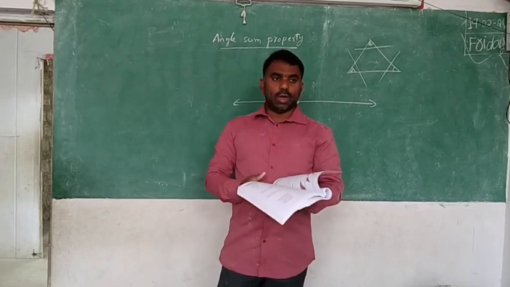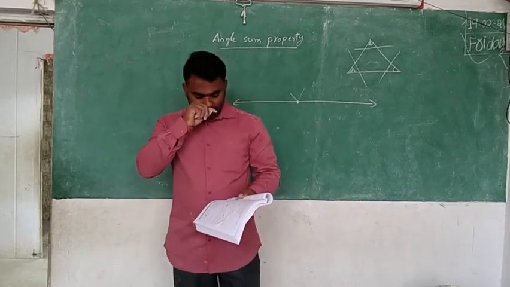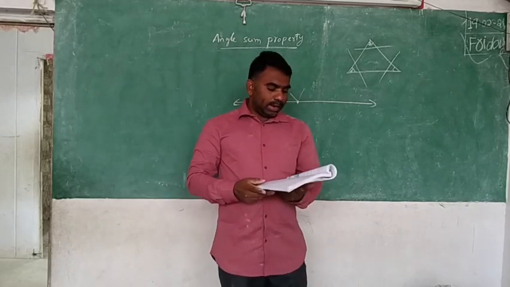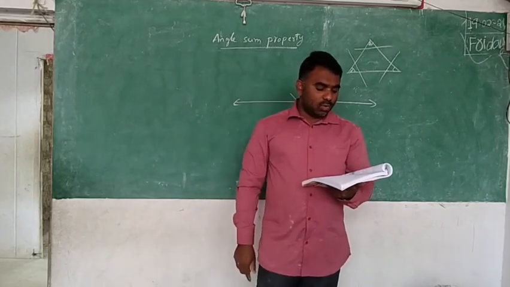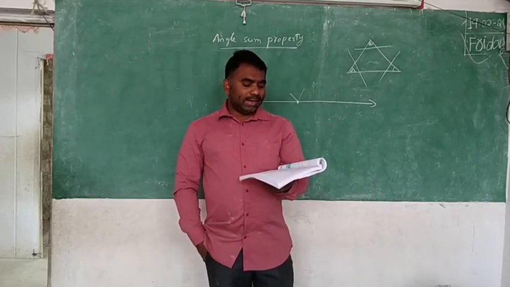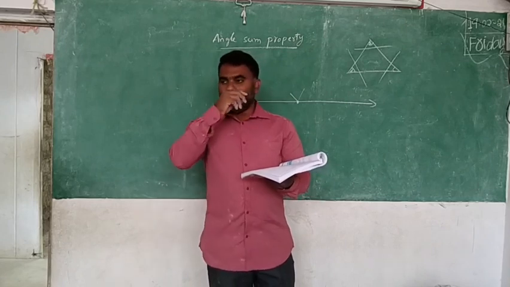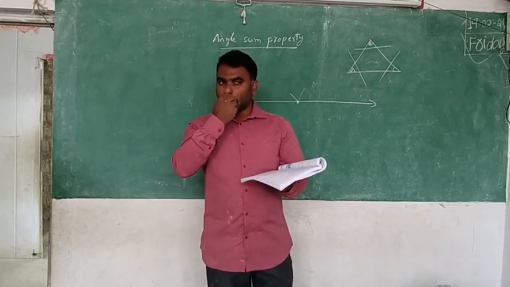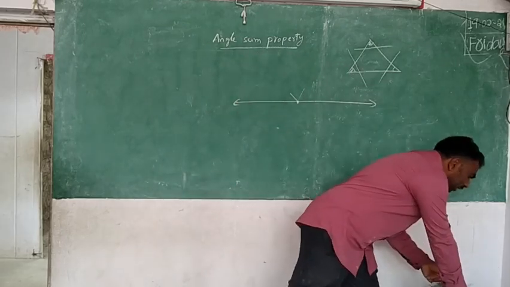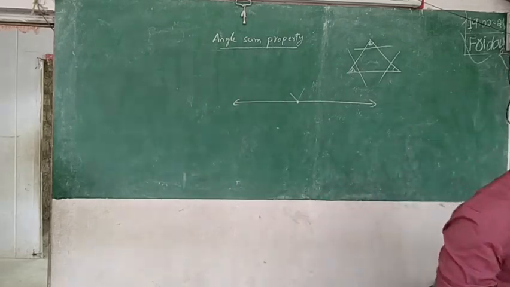Okay. Now activity 2, the second activity. What is the second activity? Take a piece of paper and cut out a triangle ABC. Make the altitude AM by folding ABC. Altitude, yesterday I explained it simply. Okay. First of all, take the triangle. Draw the triangle and cut it out.